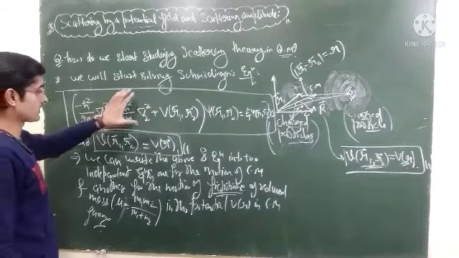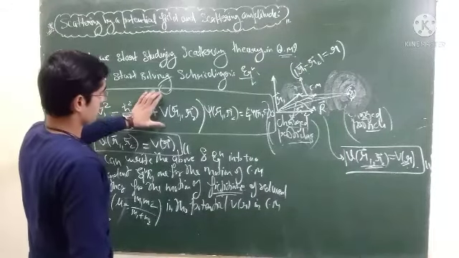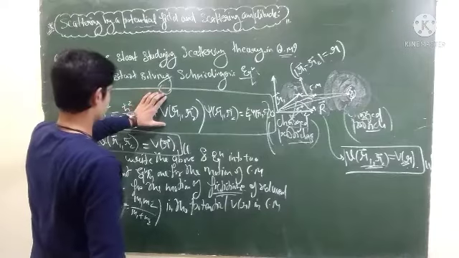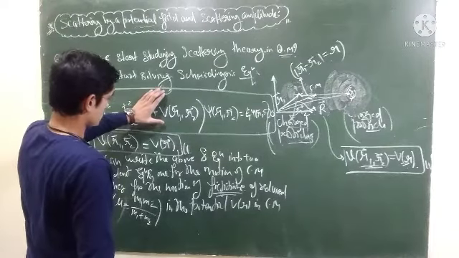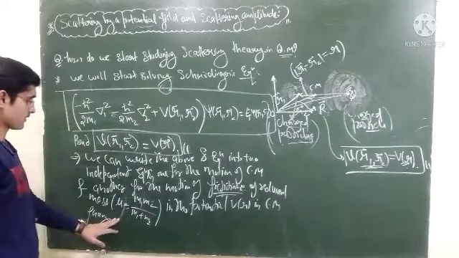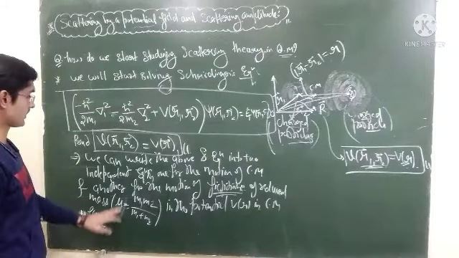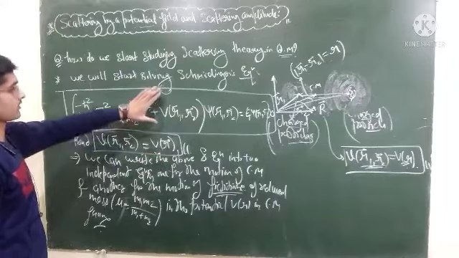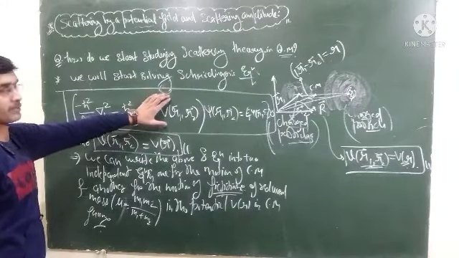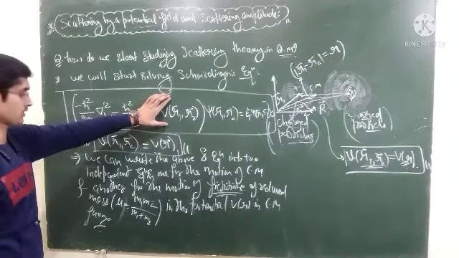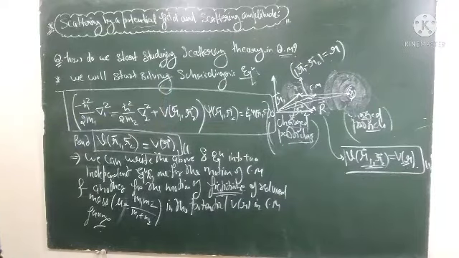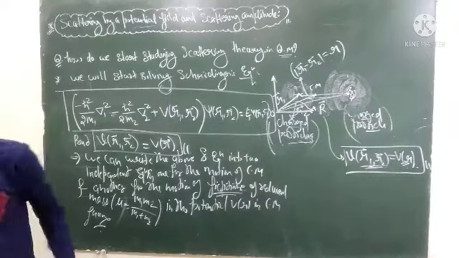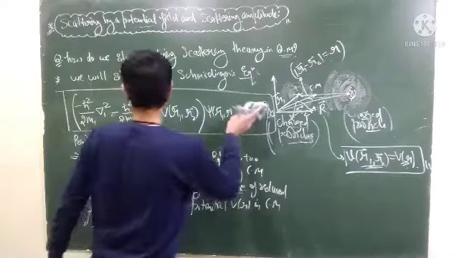So what we did is convert this equation, which is in the lab frame, into a problem in the center of mass frame. By assuming the potential to be a function of r only, we have converted the lab frame calculation into the center of mass frame calculation. Now we will see what the equation will be and how we will solve that equation in the center of mass frame.